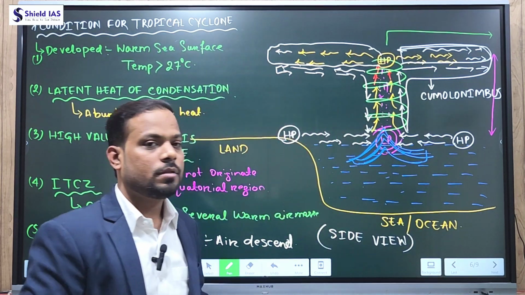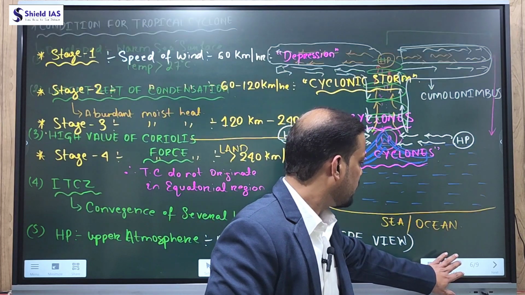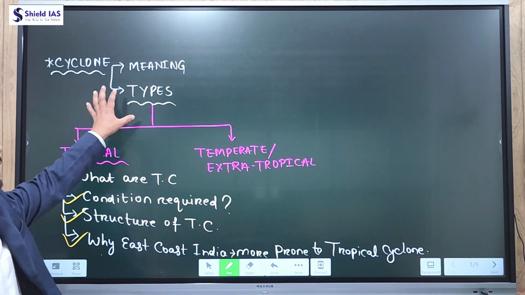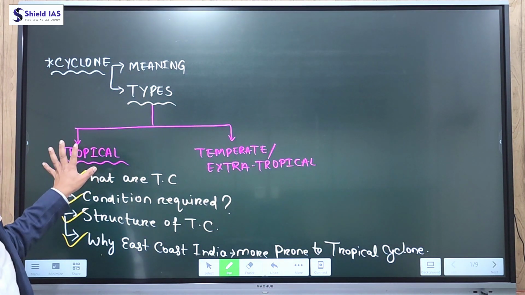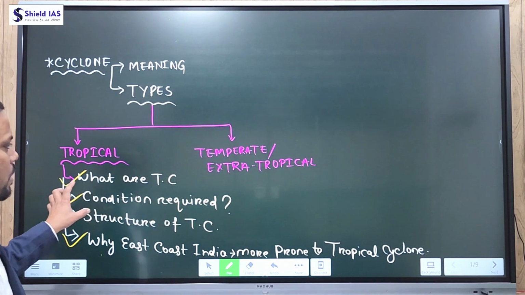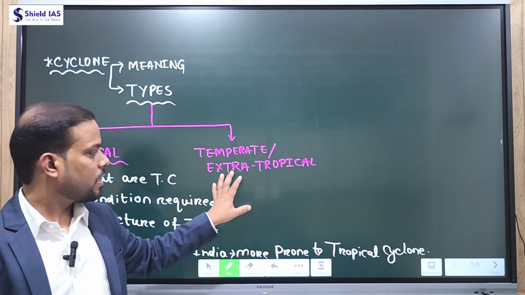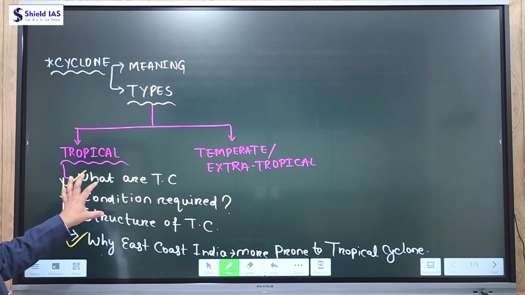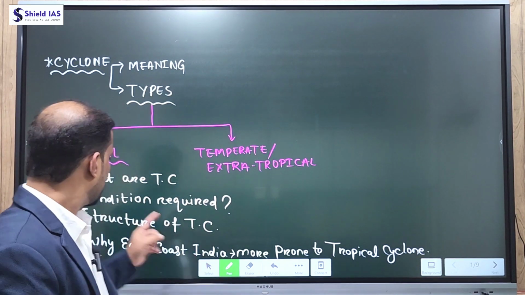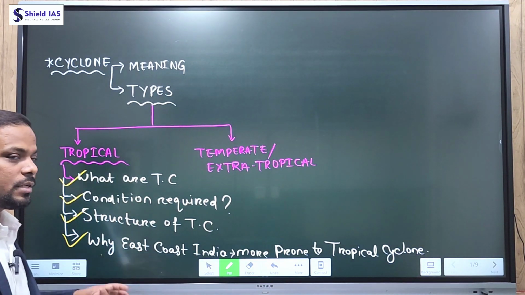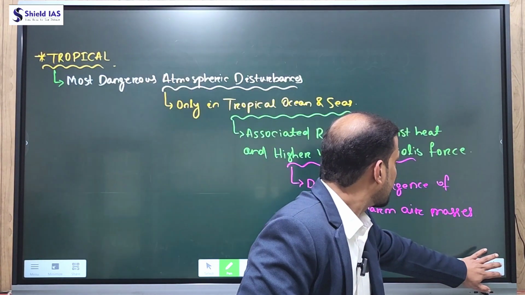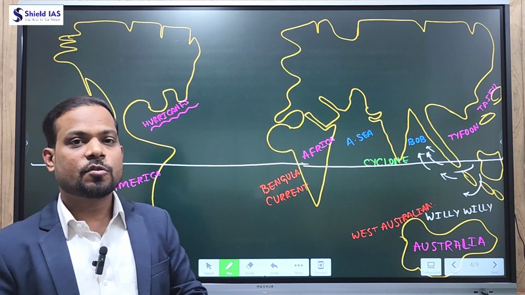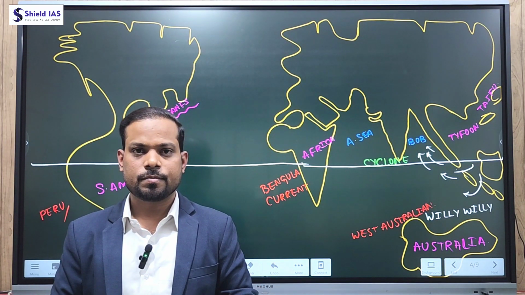So this is how we have seen the important points regarding the cyclone. You understood what a cyclone is, the meaning of cyclone, and types. There are two types of cyclone: tropical cyclone and temperate cyclone. Temperate cyclone, also known as extratropical cyclone, we'll discuss in the next class. Then under tropical cyclone, we have seen what tropical cyclones are, the conditions required for their formation, the structure of tropical cyclone, and why the east coast of India is more prone to tropical cyclone. In the next video, we'll try to understand the extratropical cyclone, also known as temperate cyclone. Thank you.